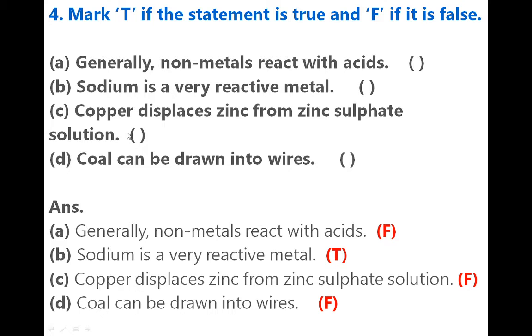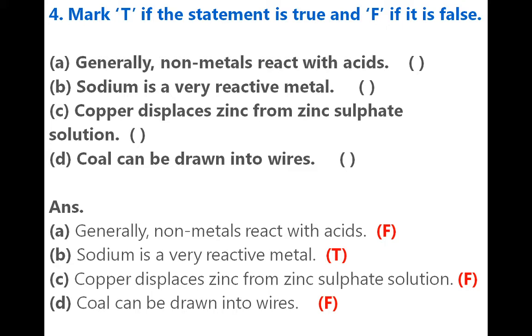Copper displaces zinc from zinc sulfate solution. This we studied in our displacement reaction. Copper is less reactive than zinc. And what is the definition of a displacement reaction?